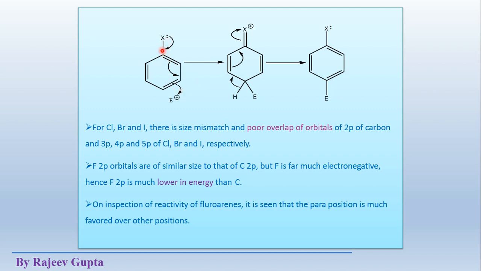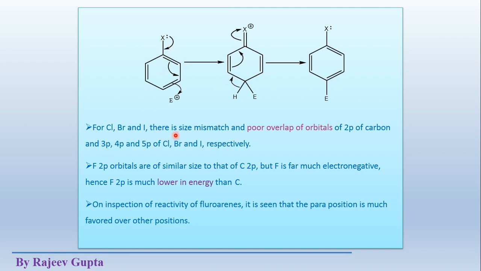Here we can show that this lone pair goes inside the ring in conjugation. Okay, it is in conjugation with these pi electrons, and we can see this type of arrangement. Here para attack is shown, the electrophile is attached at the para position, and this intermediate will be stabilized by this resonance involving the lone pair.